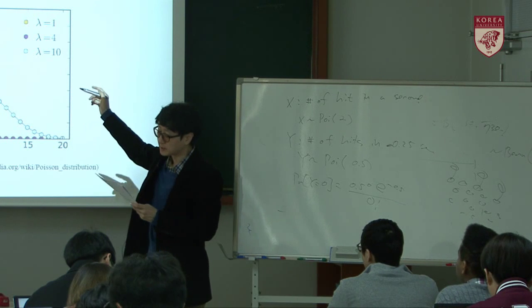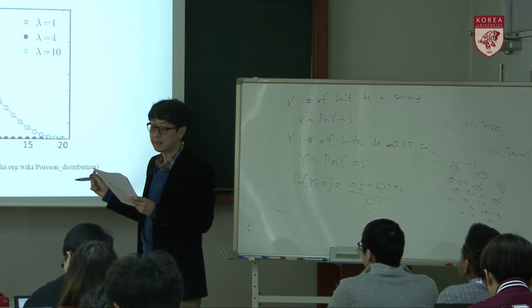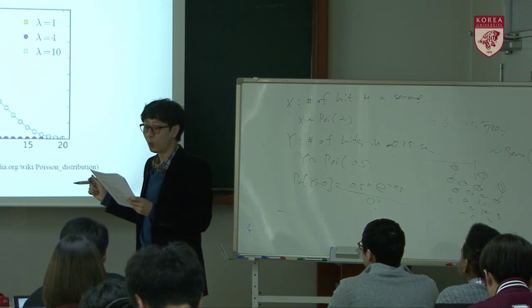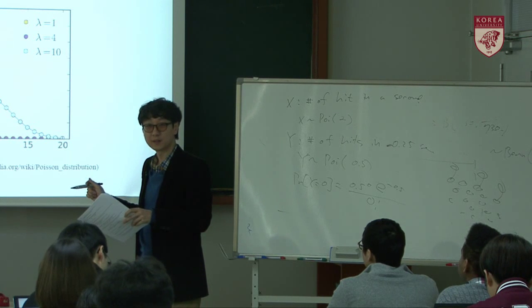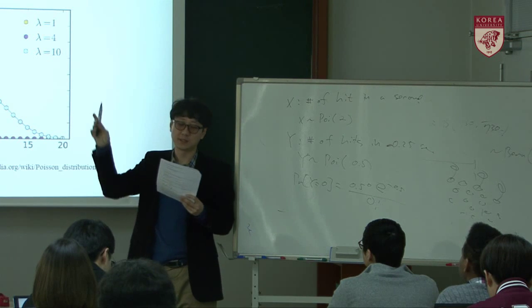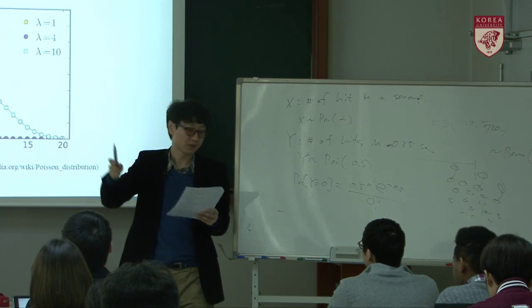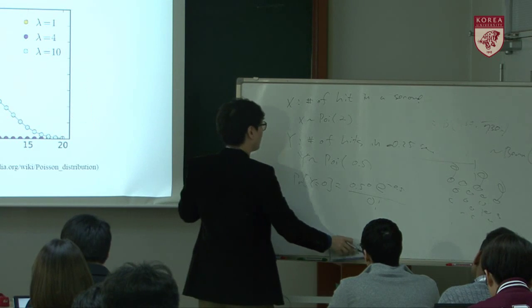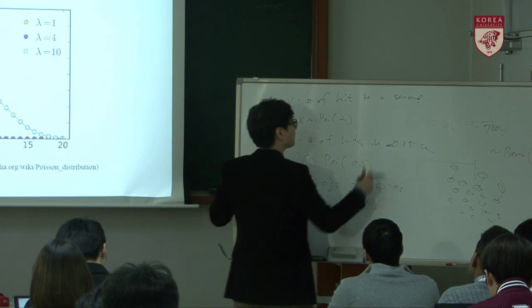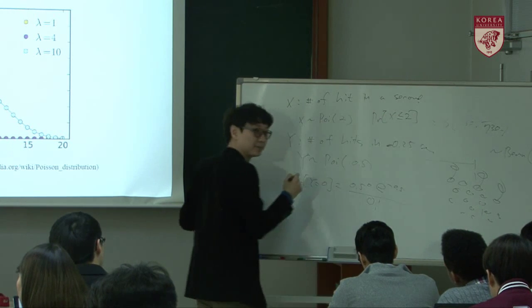Okay, then the second question. What is the probability that there are no more than 2 hits in an interval of 1 second? No more than 2 hits means there are 0 hits, 1 hit, or 2 hits. So we want to know the probability that x is less than or equal to 2.